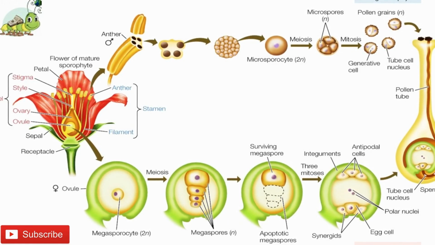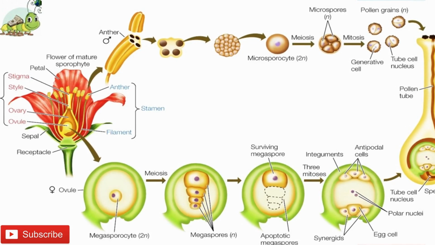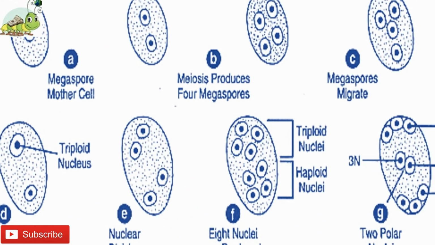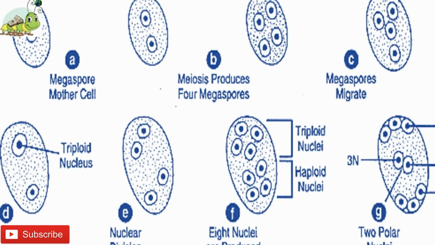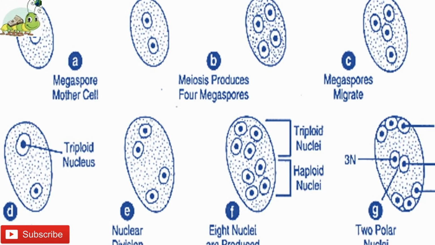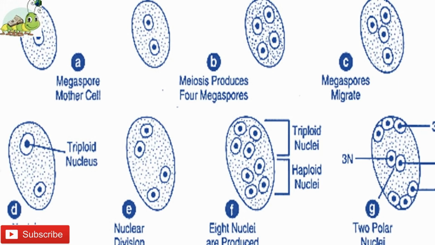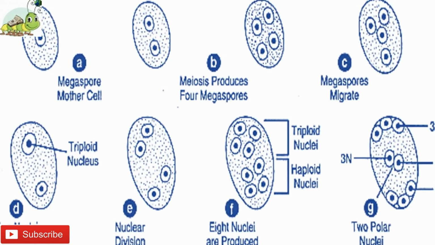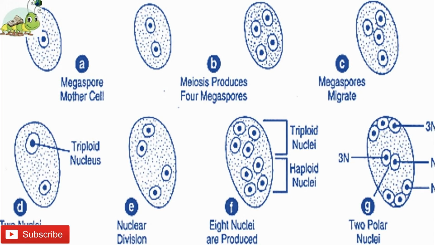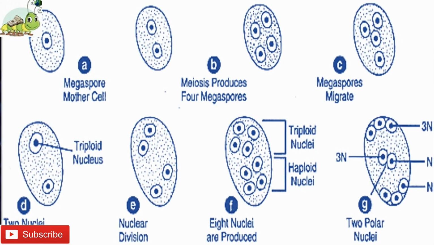These 3 cells together constitute the egg apparatus, which consists of 2 cells known as synergids or help cells and an egg or oosphere which hangs between them. The egg cell on fertilization gives rise to the zygote, while the synergids get disorganized soon after fertilization. The antipodal cells sooner or later also get disorganized. They may, however, be nutritive in function.